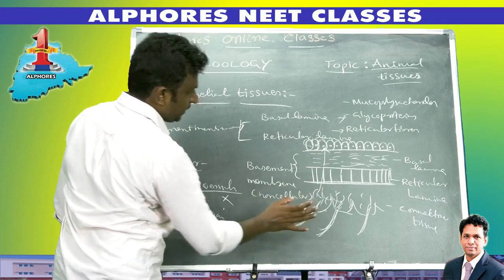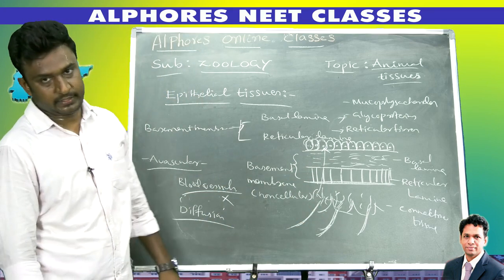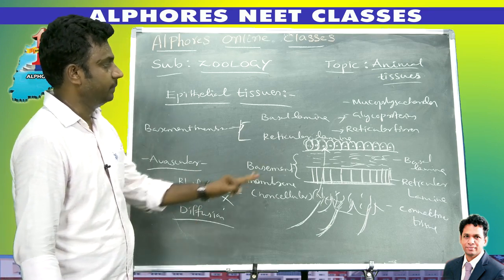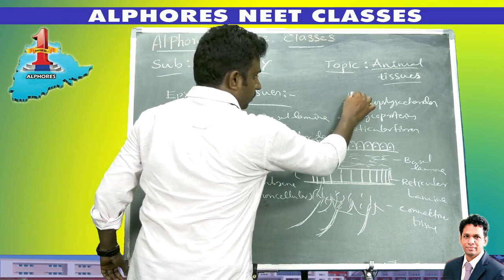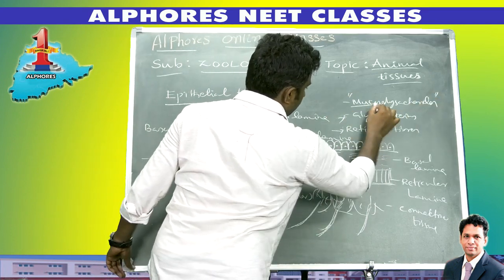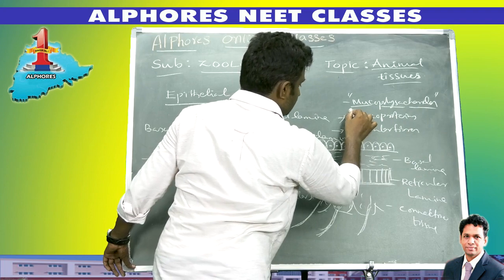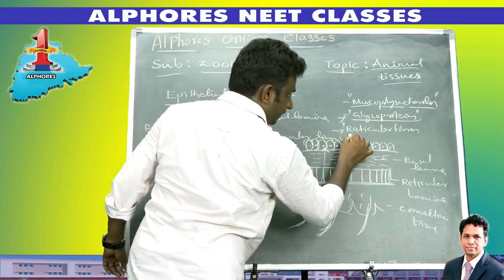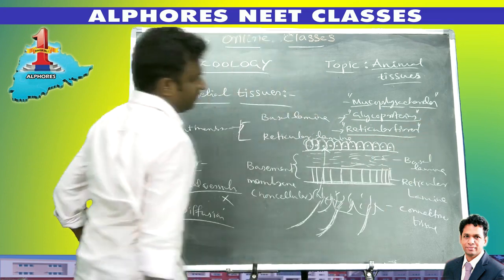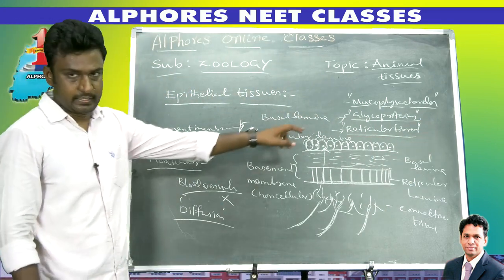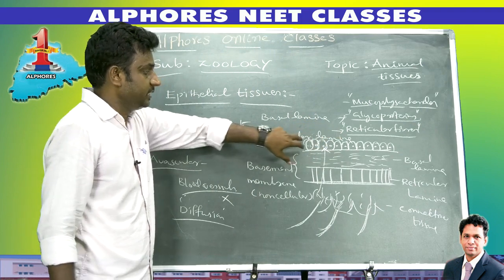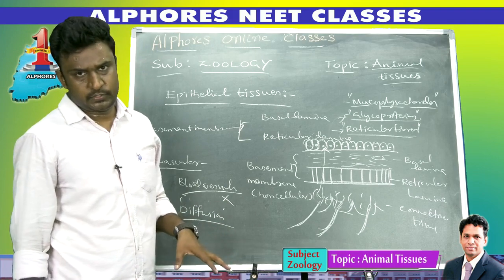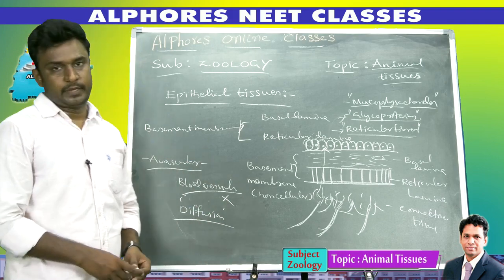So generally, all the epithelial tissues have this general structure, with basal lamina and reticular lamina. Basal lamina is made up of mucopolysaccharides and also glycoproteins. Reticular lamina is made up of reticular fibers, which provide strength. So the general structure of epithelial tissue: it is resting on the basement membrane.